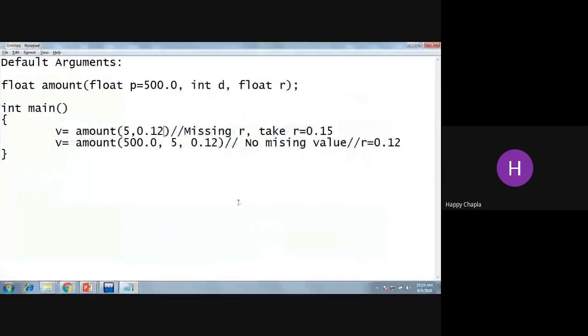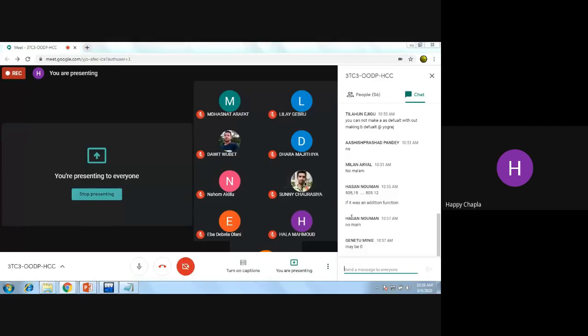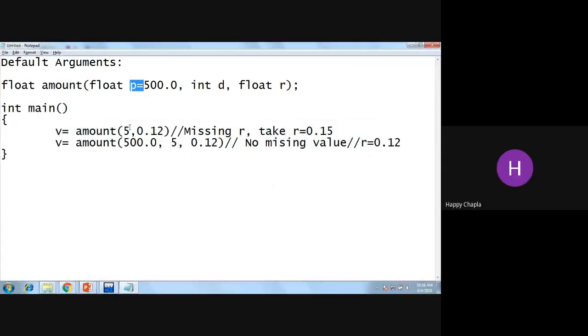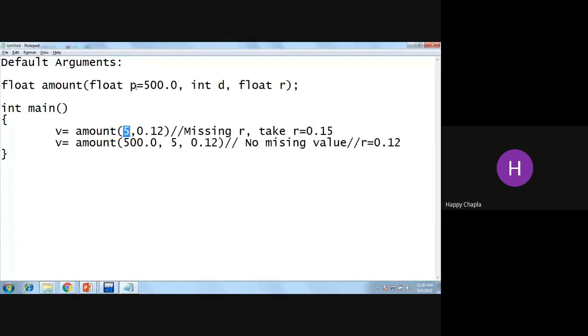Why do we need to do this? Because starting from the left, I assign the values from left to right, right? So if I miss the first argument, then your default 5 will be replaced over here. This is the wrong thing in default arguments. So if you want to give default arguments to your function, you need to start from right to left.